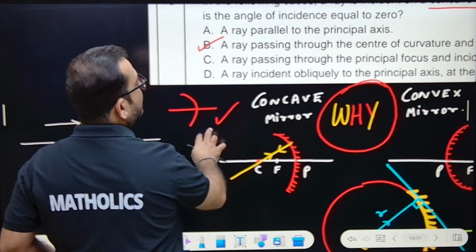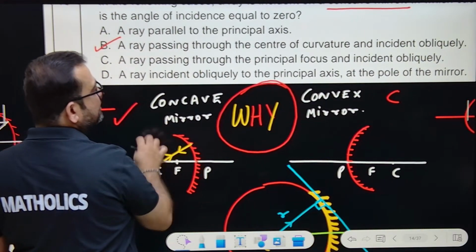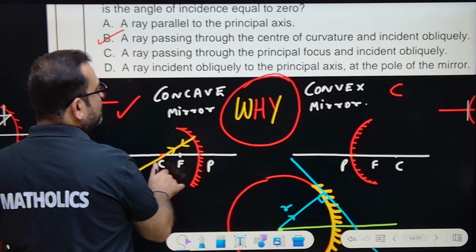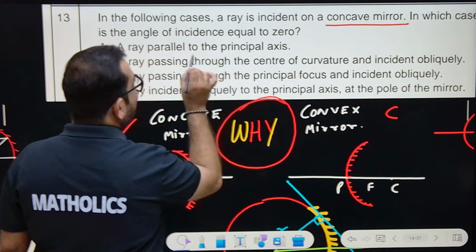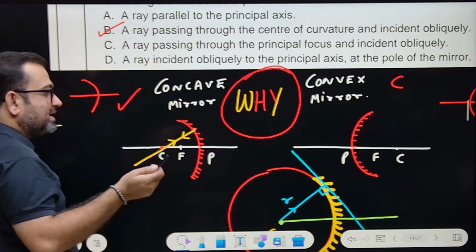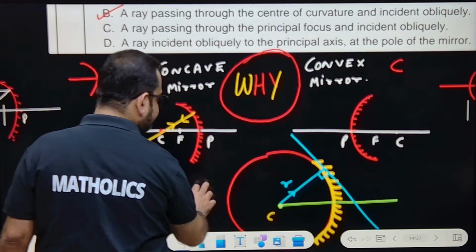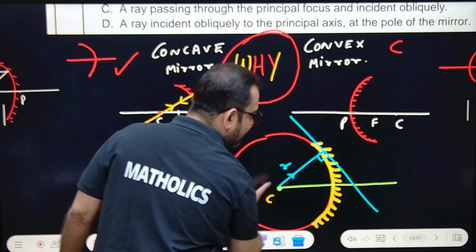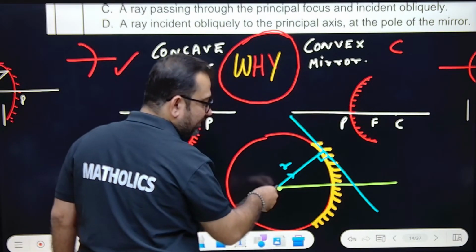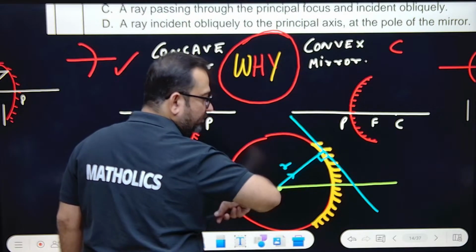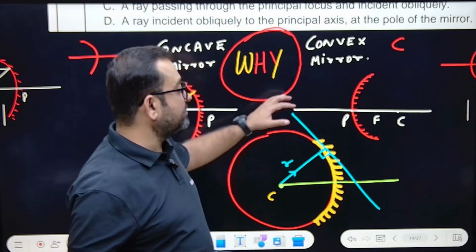And second, a ray passing through the center of curvature is incident obliquely. That means a ray which is passing through the center of curvature. In which case is the angle of incidence equal to 0? What is angle i? Angle i is the angle this line makes with the normal. We are passing to the center of curvature. You know that this is the radius, the center of the circle out of which this mirror has been cut. This is the radius of that sphere out of which the mirror has been cut.